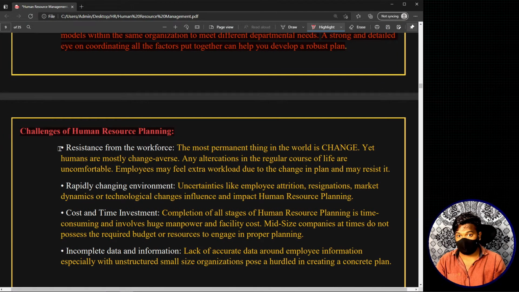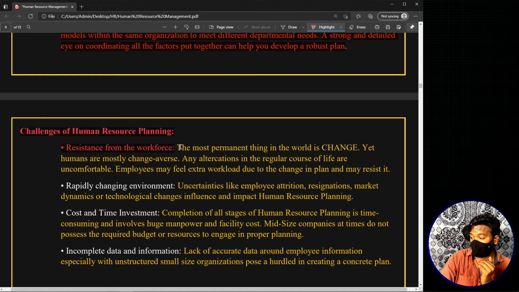The first area, which may give a challenge, is the resistance from the workforce. Now, while discussing job design, one of the previous topics, we discussed different considerations while designing a job. That means before restructuring or structuring a particular job, there are different things that you have to consider, and one of those considerations was a behavioral aspect.